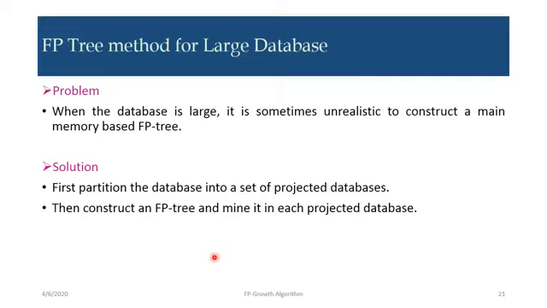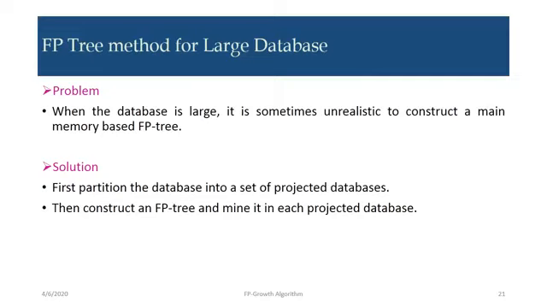It is very confusing. So the solution is to first partition the database into a set of projected databases. Whatever the database is, we partition it into a number of sub partitions or projected databases. Then we construct the FP tree for each individual projected database.